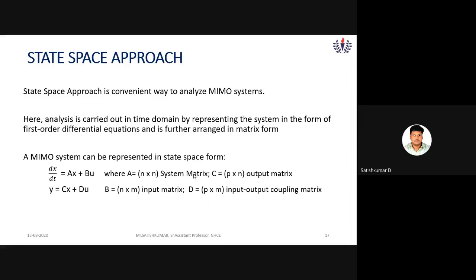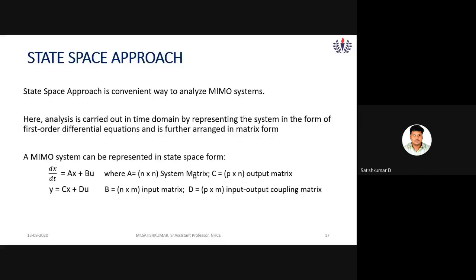In this method, the analysis is carried out in the time domain, by representing in the form of first order differential equations in matrix form. So here I am showing one example. In general, the MIMO system is represented in state space form.